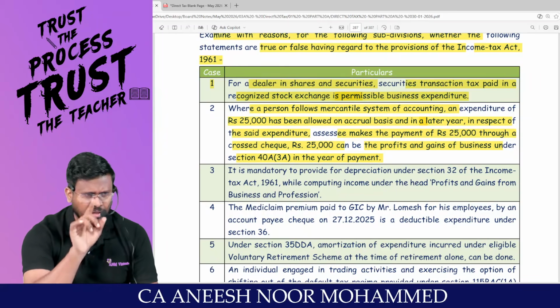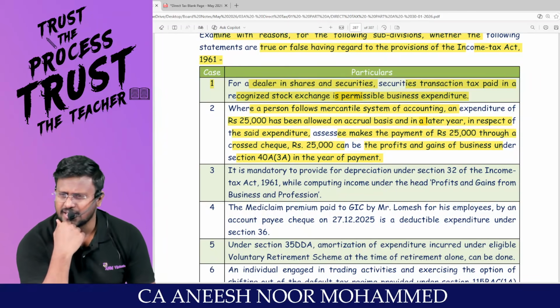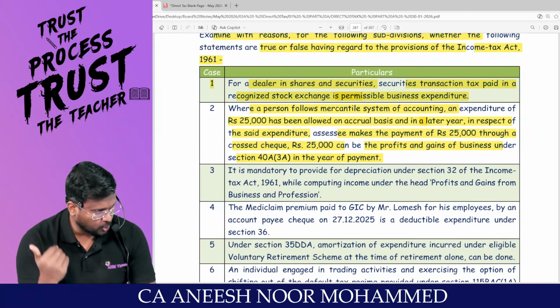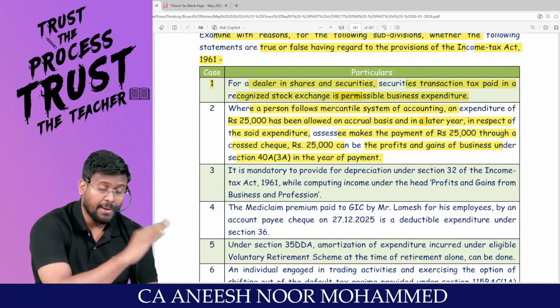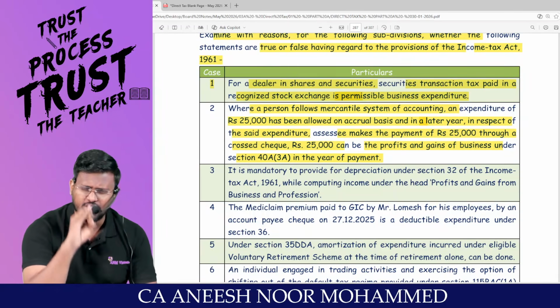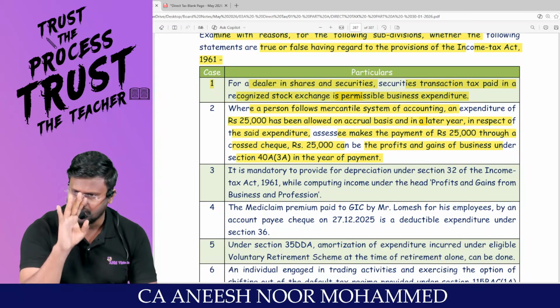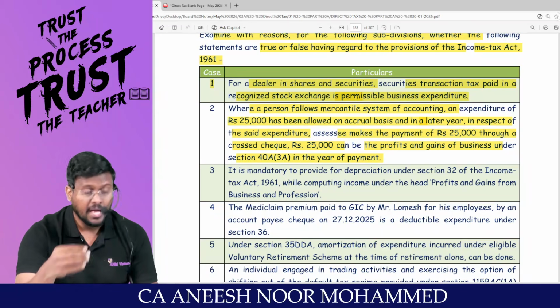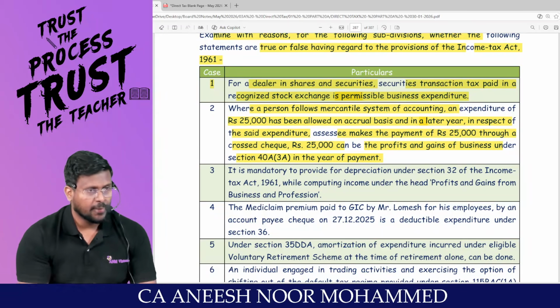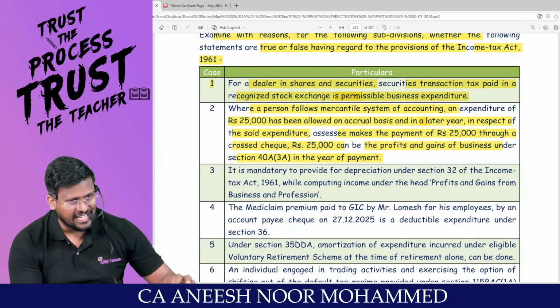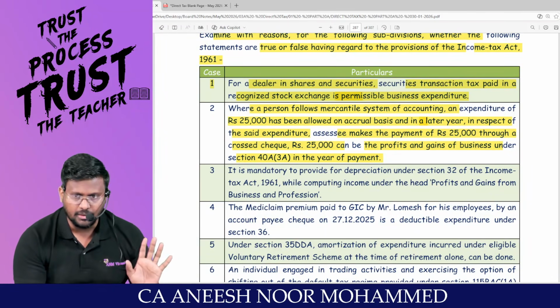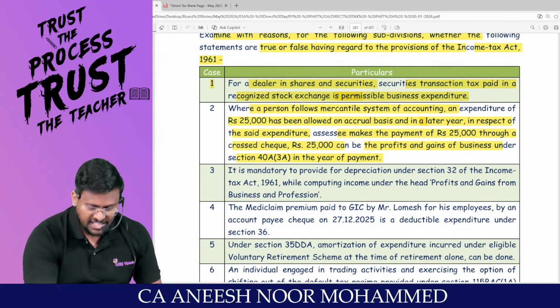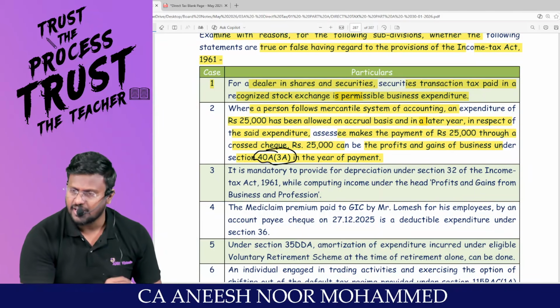Nothing, man. Last year, I claimed some expenditure as a deduction on accrual basis. In a future year, I am not paying those payments through account payee cheque, account payee bank draft, electronic clearing system, or such electronic mode as may be prescribed. I am making the payment by cash. Then it will be treated as income in the year of payment. Rule clear? As per this section only, it will be treated as income.